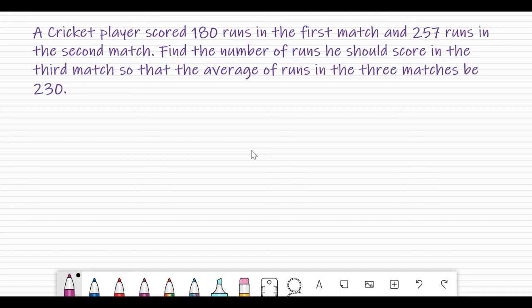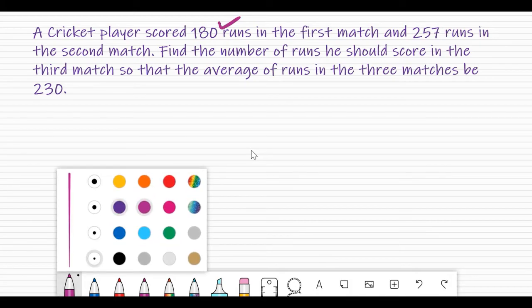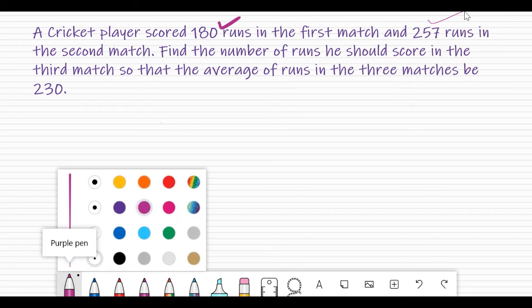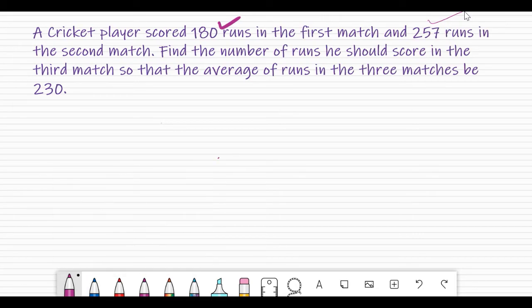Let us think about how to solve this. What is given is runs scored in the first match as 180, and runs scored in the second match as 257. So one thing we know is that if we are thinking about 230 as the average, 230 into 3 will be the total score.